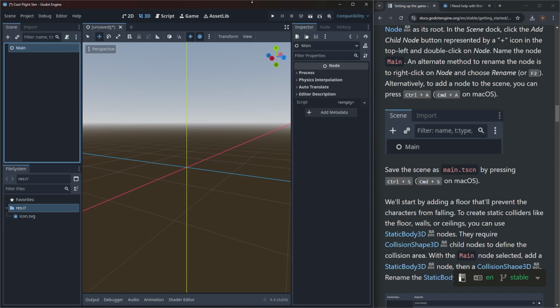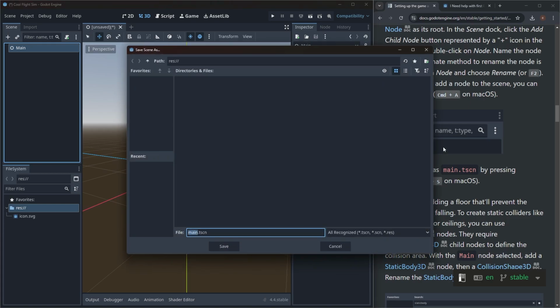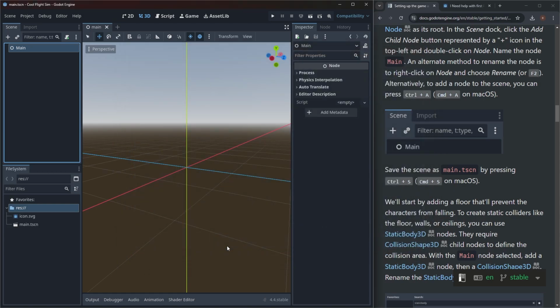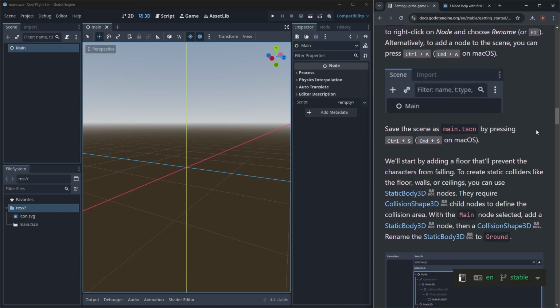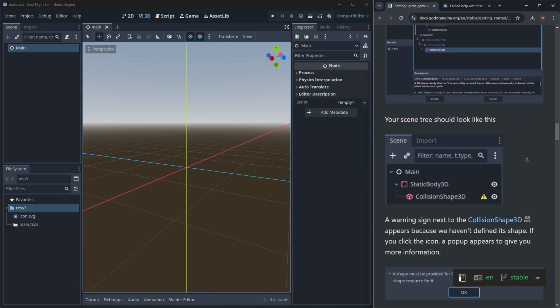All right. And now save the scene as main scene by pressing Control S. Yep, we did it. There it is. All right. So there's that. So we're going to start by adding the floor. Yeah, we're going to need to make a floor anyway. The thing about it is it's got to be pretty big. But let's make it small first and see if we can, and then go from there.